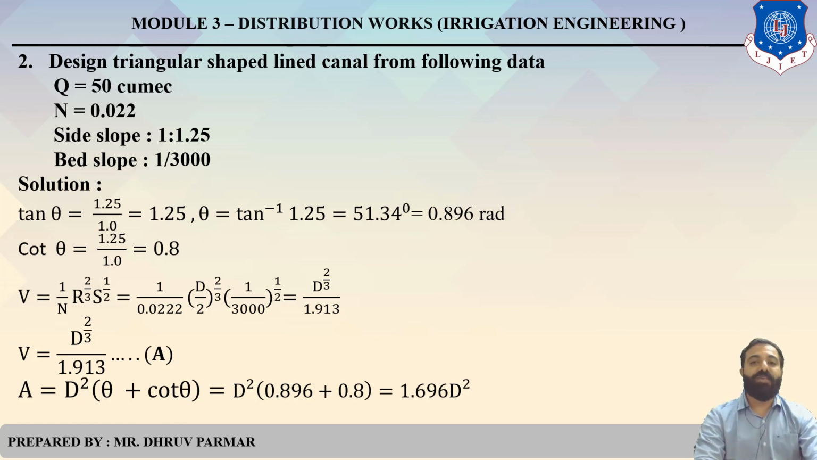So we have the formula of area, D square, bracket theta plus cot theta. So D square, what is theta in radian form? 0.896, and plus cot theta equals 0.8. So area equals 1.696 D square.